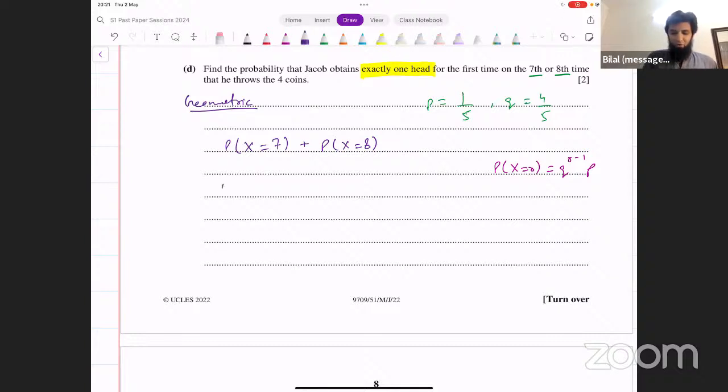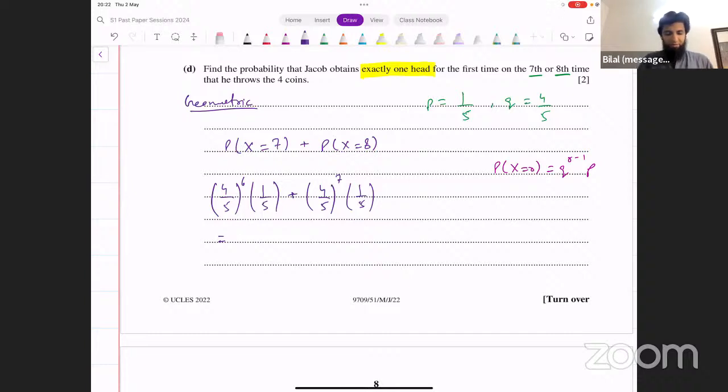Q is 4 over 5. 4 over 5 raised to the power 7 minus 1, which is 6, into p, which is 1 over 5, plus 4 over 5 raised to the power 7 into 1 over 5. And that should give you the result. You can see what that turns out to be. 0.8 raised to the power 6 into 0.2 plus 0.8 raised to the power 7 into 0.2.